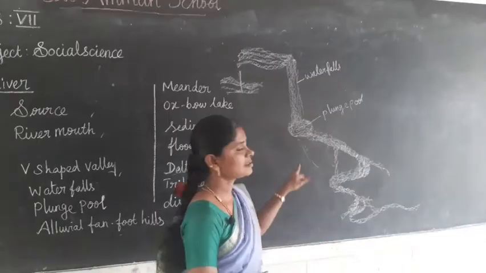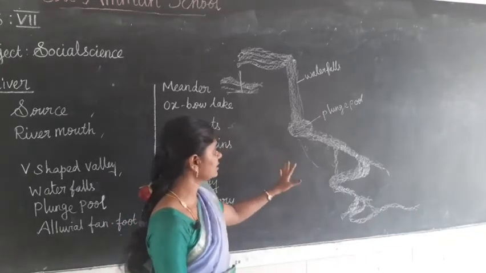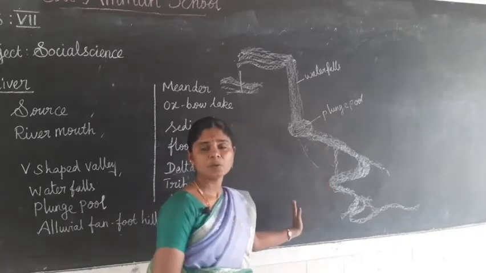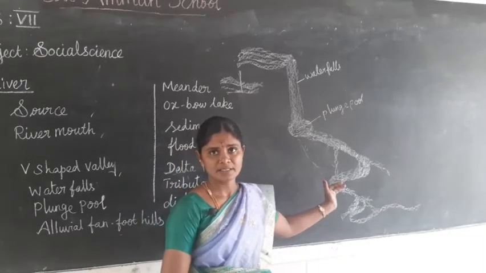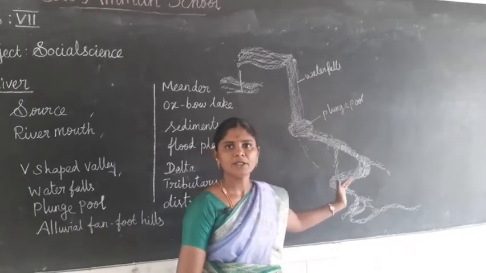Here, with great force, it will form like this. It will be going like this. The process is again and again continuous.